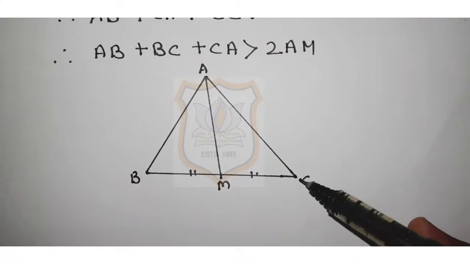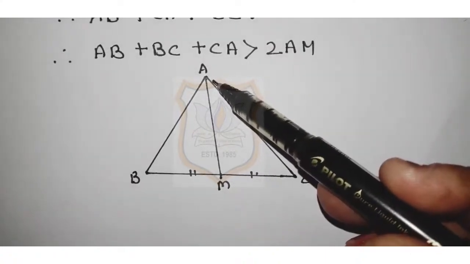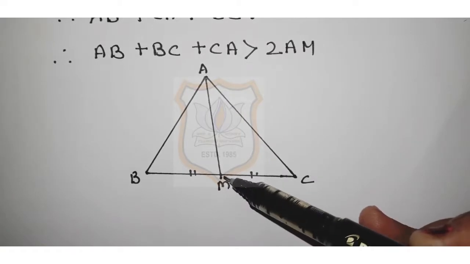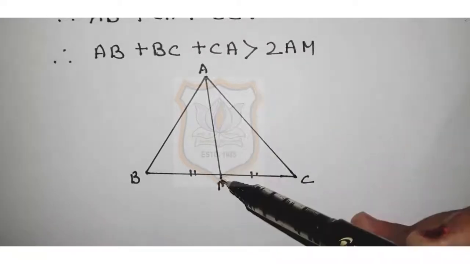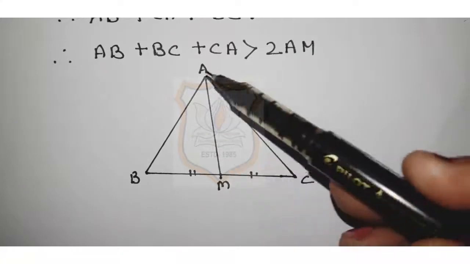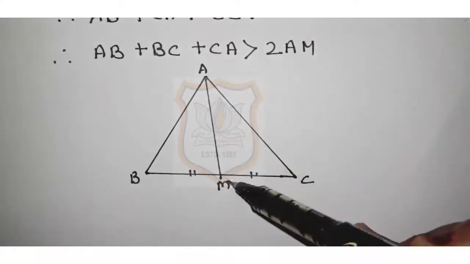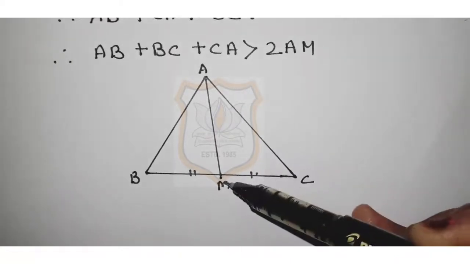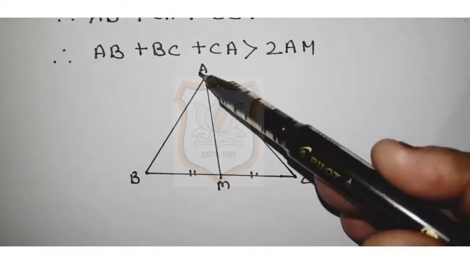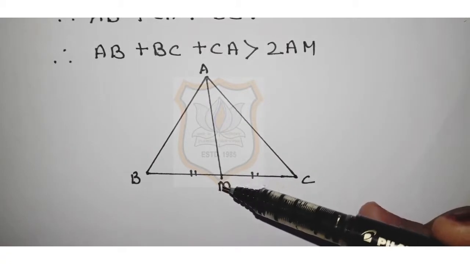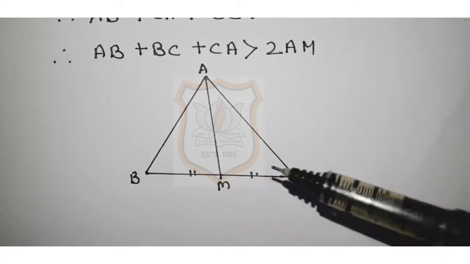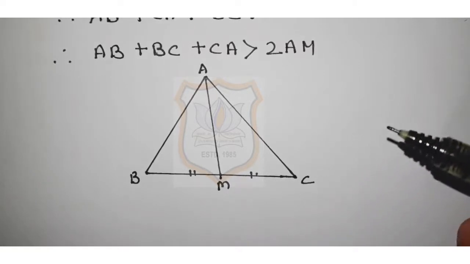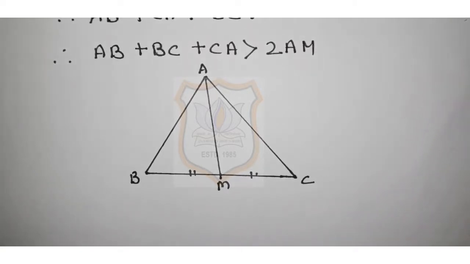In this half triangle, AC plus CM is greater than AM. Why? Because the sum of the length of two sides of a triangle is always greater than the third side.